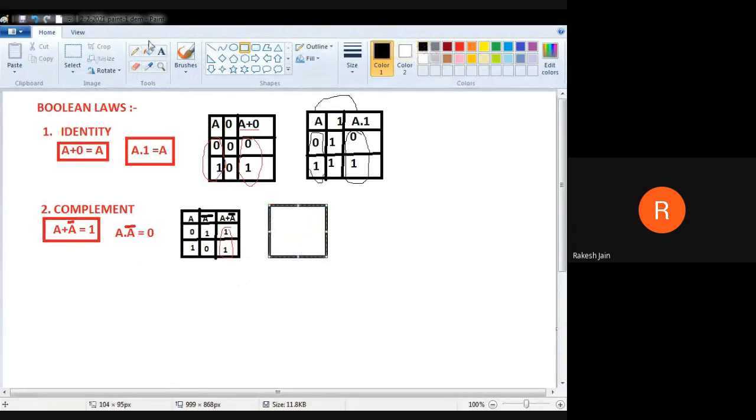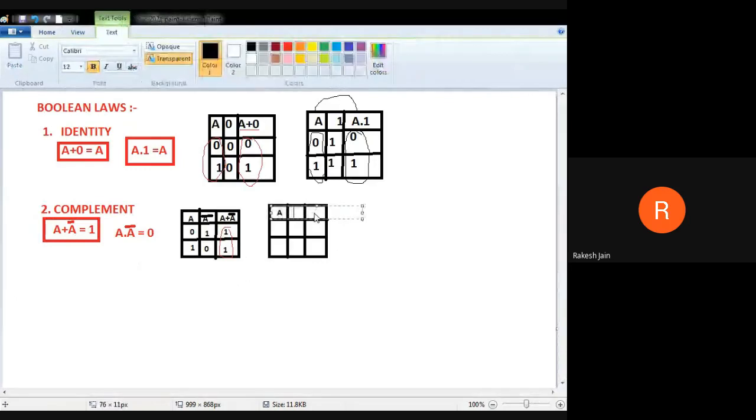Now what we have to do is A dot A bar. So first we take A, then A bar, and then A dot A bar.